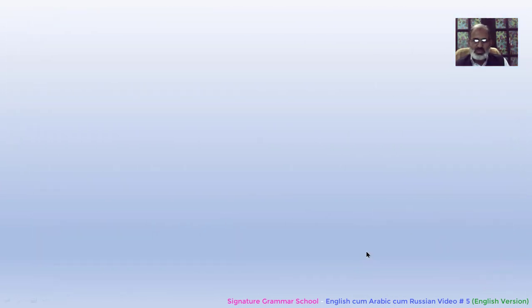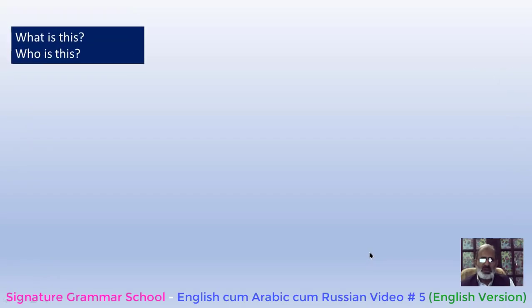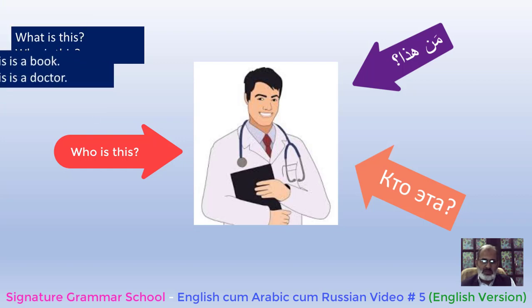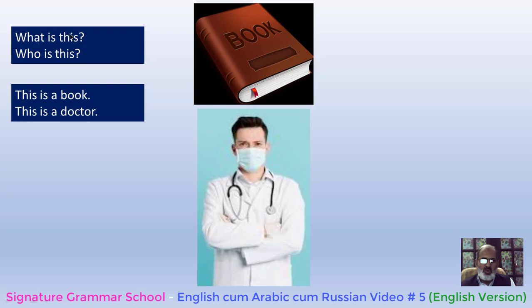Let's have some more sentences. Now, in English, what is this, or who is this? Now, what for the thing, who for the human being. What is this? This is a book, a thing. Who is this? This is a doctor. Or who is he? He is a doctor.